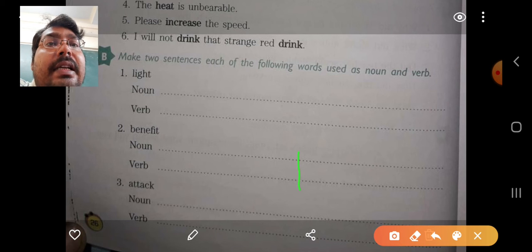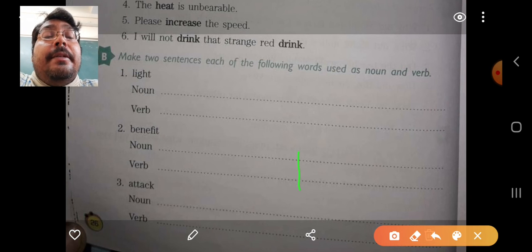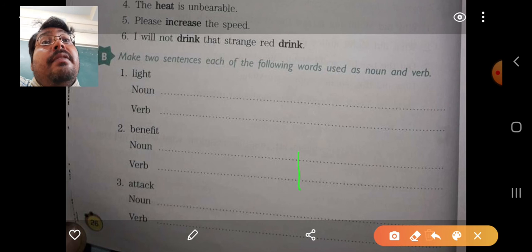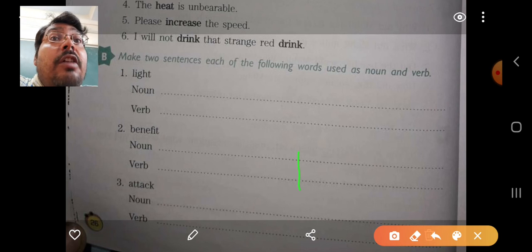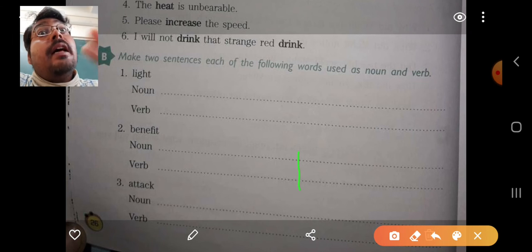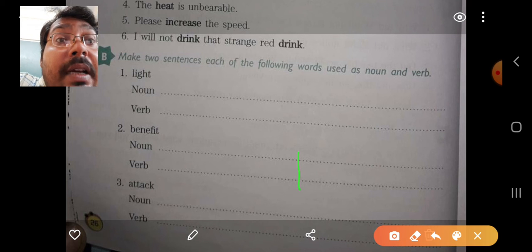The next word is attack. When you use it as a noun, like, the attack on the Indian army was very dangerous. So the attack itself was very dangerous. And when you use it as a verb, attack means the action of attacking. Like, the Indian army attacked Chinese soldiers. The Indian army attacked terrorists. So then it will become a verb.